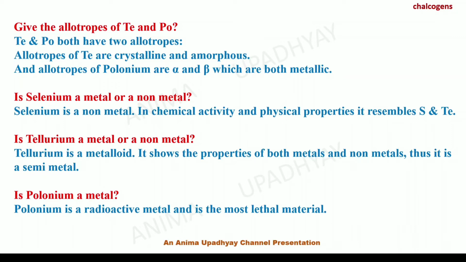Is selenium a metal or a non-metal? Selenium is a non-metal. In chemical activity and physical properties, it resembles sulfur and tellurium. Is tellurium a metal or a non-metal? Tellurium is a metalloid. It shows the properties of both metals as well as non-metals. Thus, we can call it a semi-metal. Is polonium a metal? Polonium is a radioactive metal and is the most lethal material too.